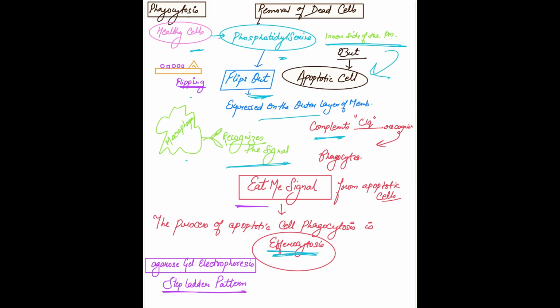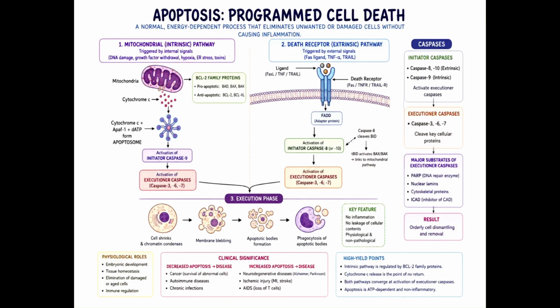Now we'll revise apoptosis in a concise manner. Remember, apoptosis is a programmed cell death. It needs lots of energy. There is no inflammation. Now coming to the pathways, the mitochondrial pathway and the death receptor pathway.